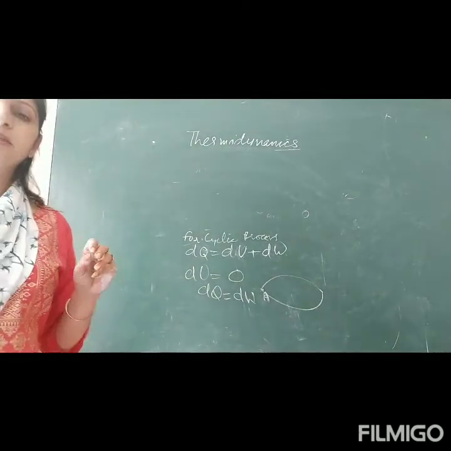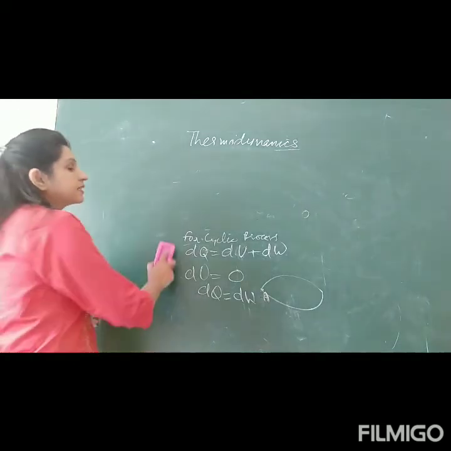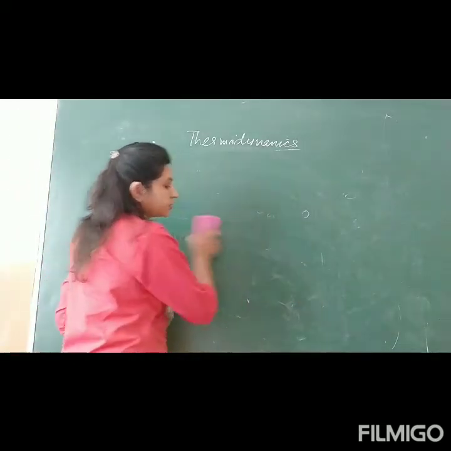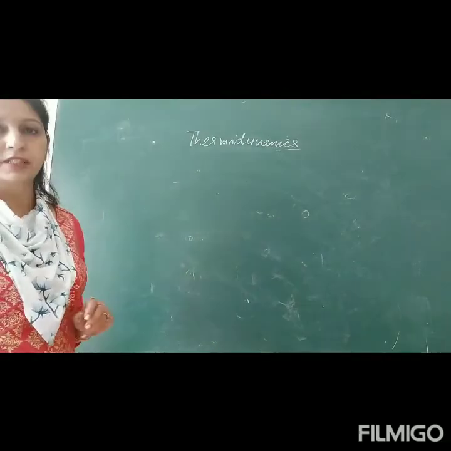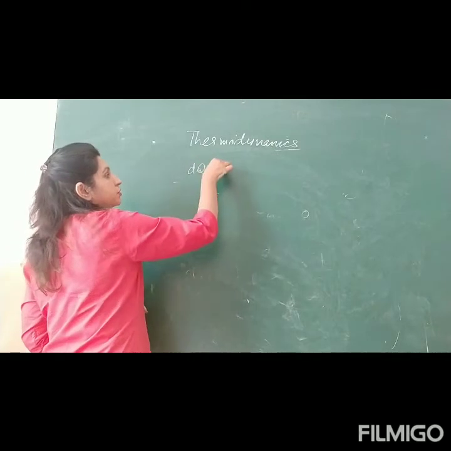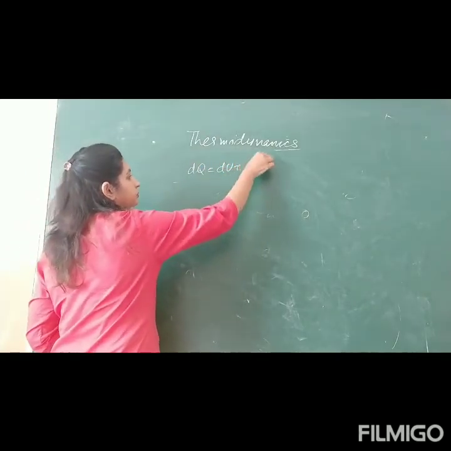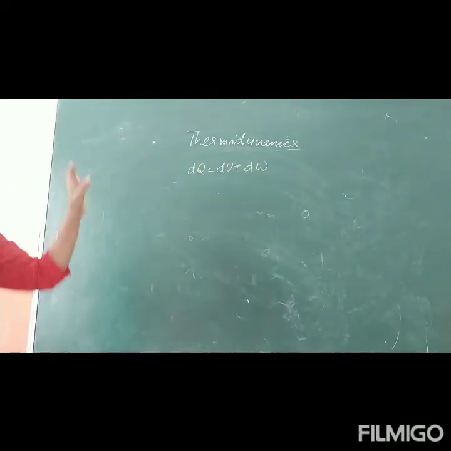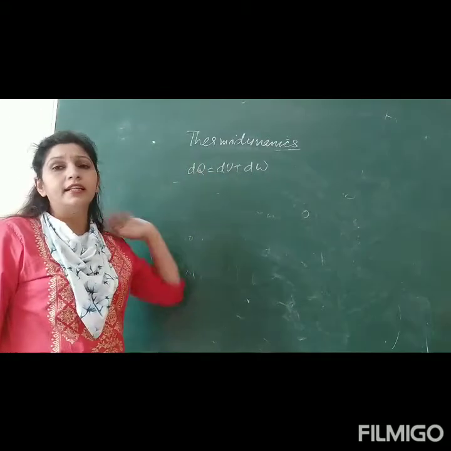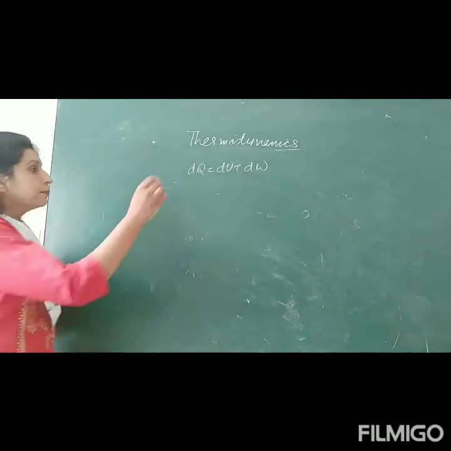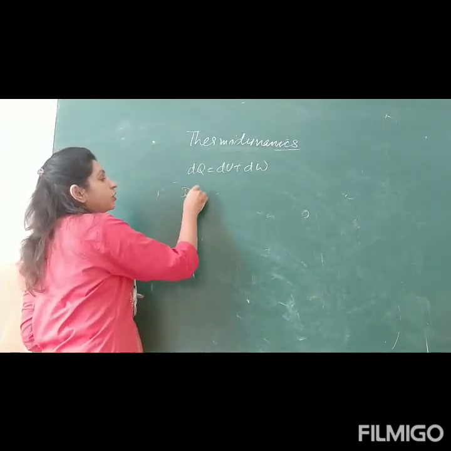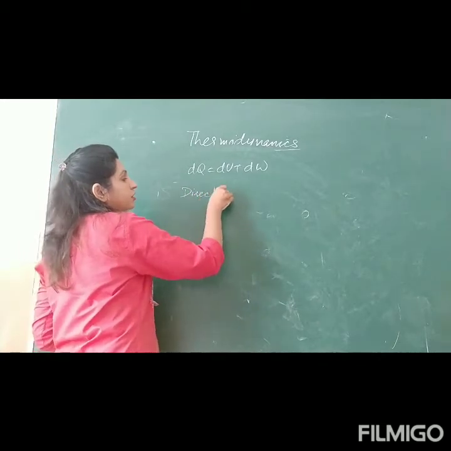Then there are certain limitations of the first law of thermodynamics. That is why the second law of thermodynamics is there. Now what are the limitations of the first law? First thing is, see, the expression is dQ equals dU plus dW. Fine. The first law tells that heat is transferred into work done and increase in internal energy. But the first law doesn't tell us about the direction of flow of heat.